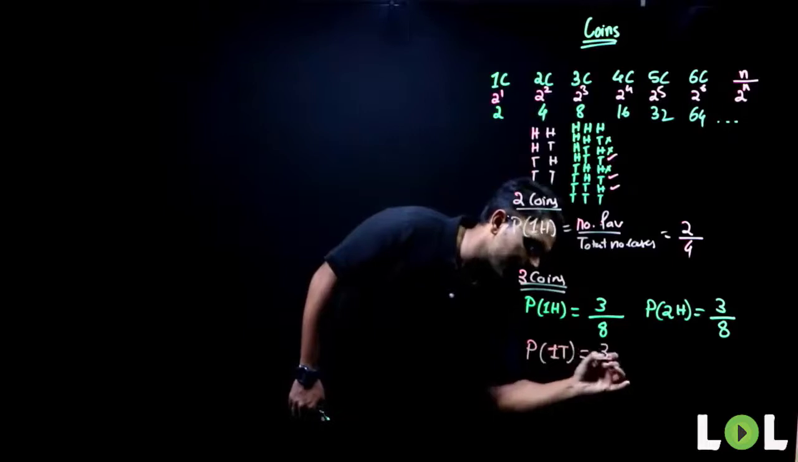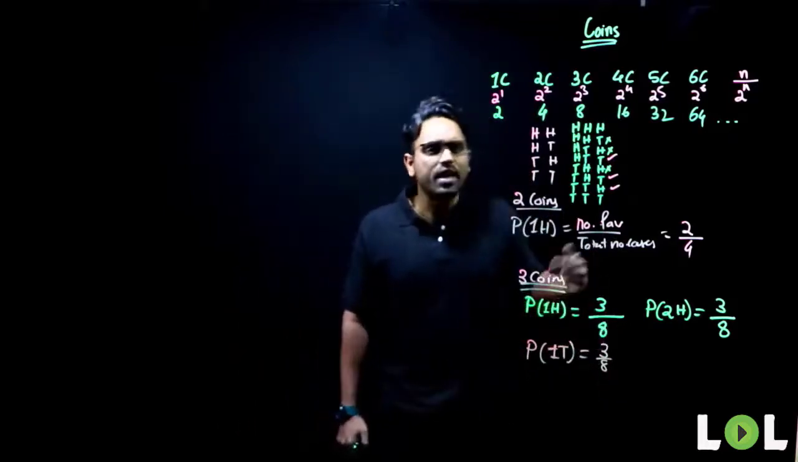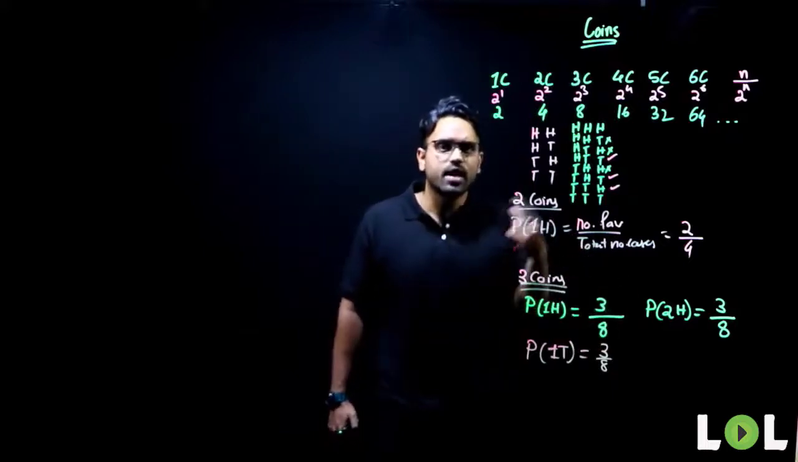What will it be? 3 by 8. 3 by 8 again. Now, how am I writing it? How to increase my speed? What is the trick here? What is the understanding that I need to have?